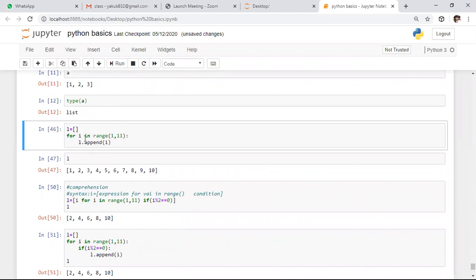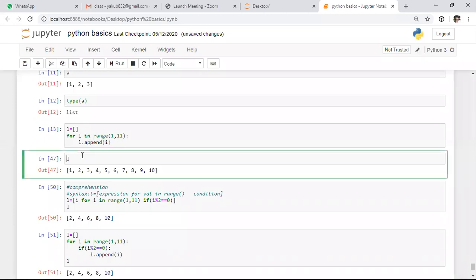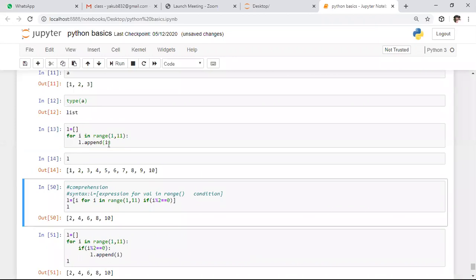So here I want to create a list data structure dynamically. For that purpose, initially I'm defining one empty list. After that, I want to create a list with first 10 natural numbers. After iterating through all these numbers, I want to append each and every element in this list. For that purpose, here I'm using the append function. Whenever you perform this action, one list will be created with numbers in the range of 1 to 10.